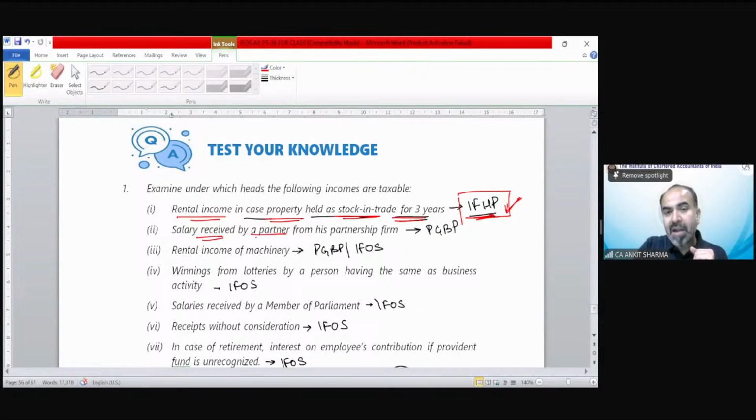Salary received by a partner from his partnership firm is going to be taxed under PGBP. Why? Who will tell me why the salary from a partnership firm is taxed under the head PGBP? Why is it not taxed under the salary head of income, students? Who will give the answer? It's a very simple question. You must have gone through this concept in the salary chapter. My question is, why under PGBP? Why is it not taxed under the salary head of income?